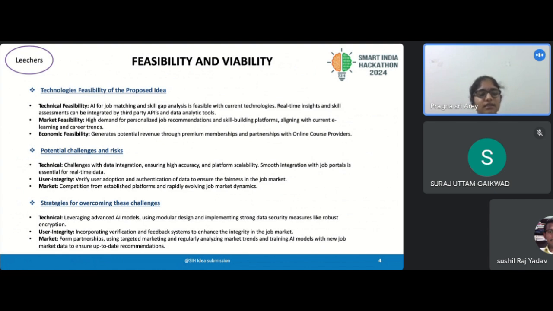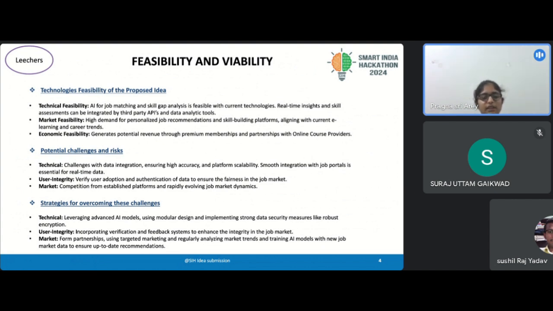And regarding market, there are many established platforms like LinkedIn, and the job market is rapidly evolving. So we need to stay updated with the current trends. And the strategies for overcoming these challenges can be: we can employ deep learning techniques for better pattern recognition and match accuracy, and also strong data security measures like encryption and regular audits will ensure the user data and platform security and privacy.